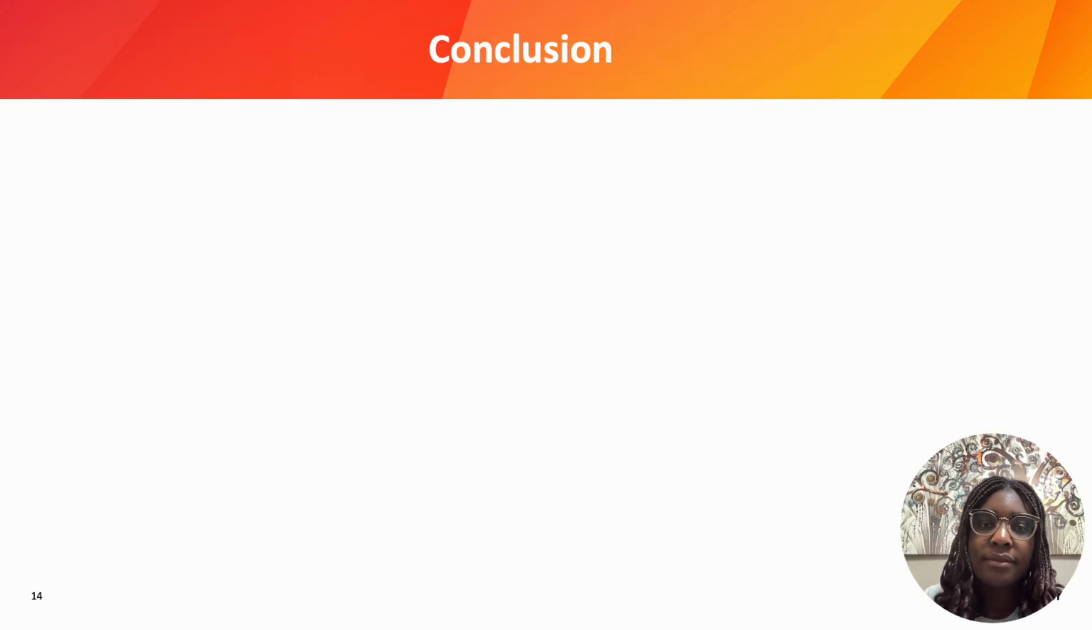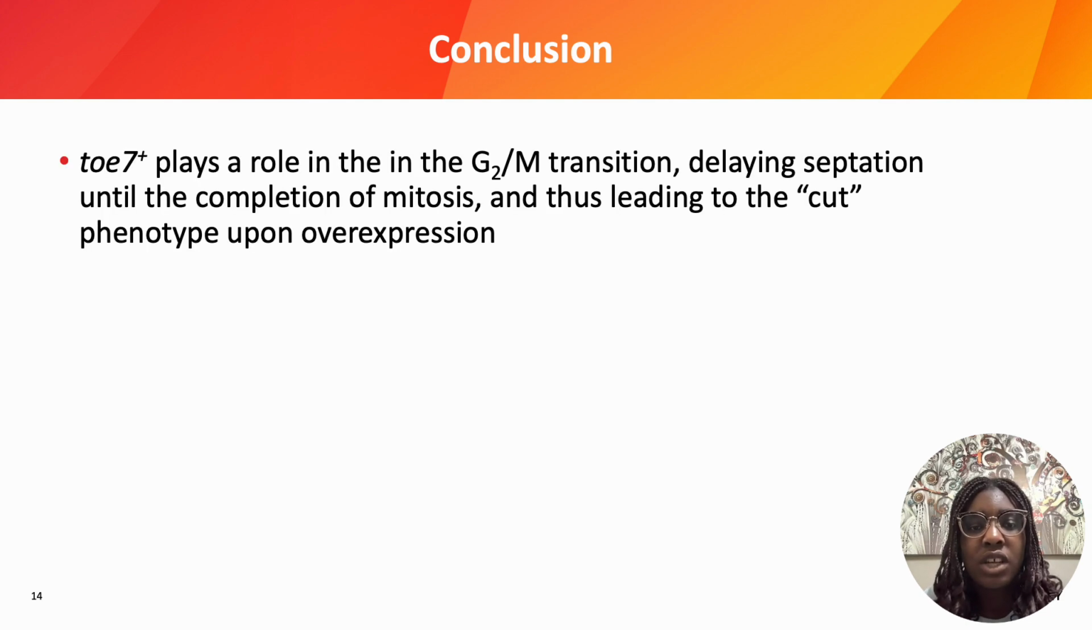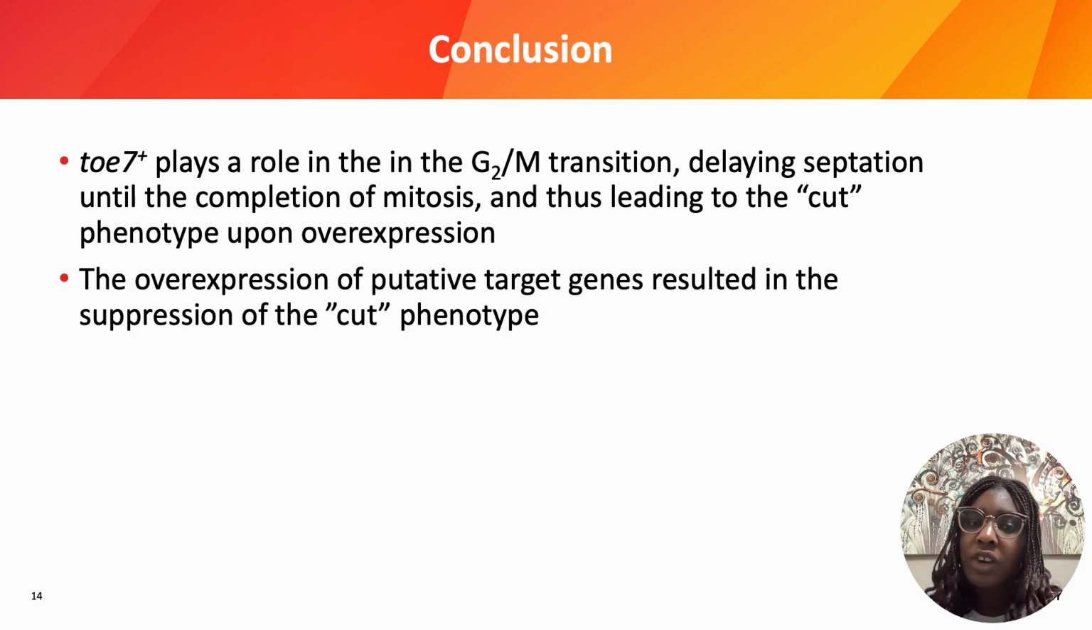In conclusion, TOE7 is a transcription factor that delays this final step of cell division until the right time. Overexpressing it causes cells to divide incorrectly, but by identifying and deleting TOE7 target genes, we can suppress this defect and better understand how the cell cycle works. Since similar checkpoints exist in human cells, studying these pathways in yeast helps us learn more about how cell division errors might contribute to diseases like cancer.